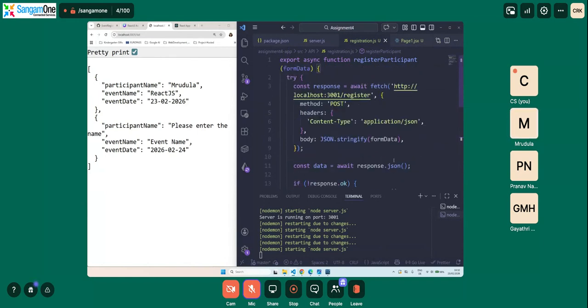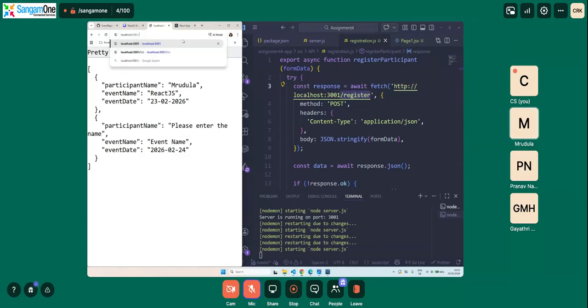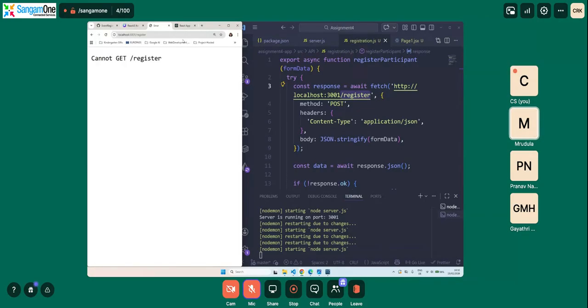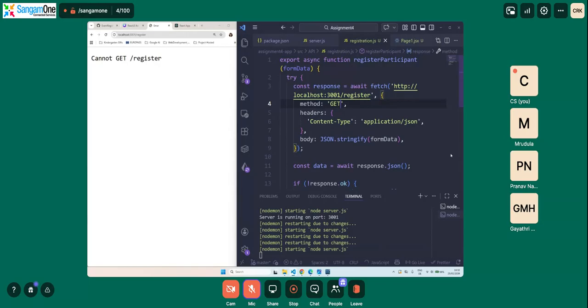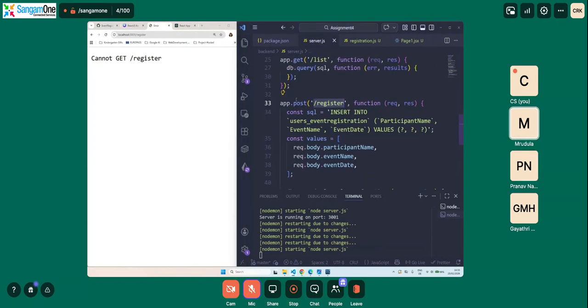You need to fetch this URL. If we need to fetch it, say we do this, it cannot get because we are using a method called post. If we change it to get, it will be something else. Let us say get, and it returns nothing, because here also we are saying it to be a post.